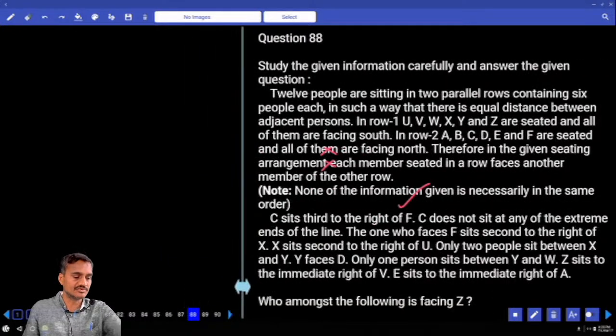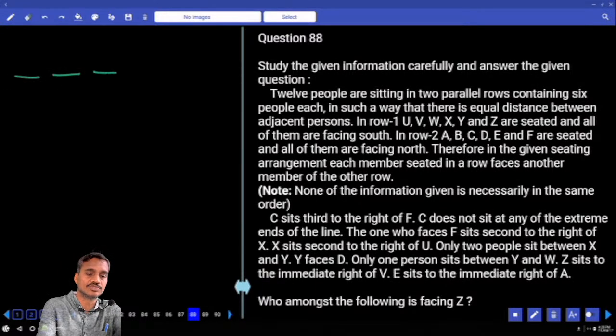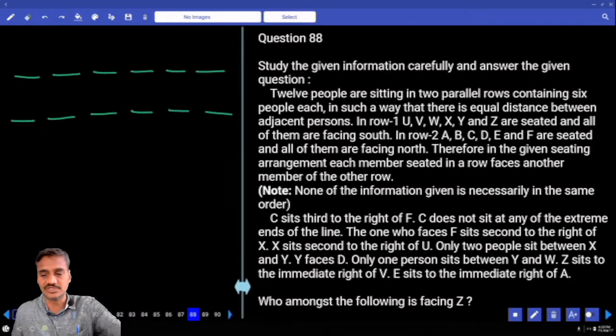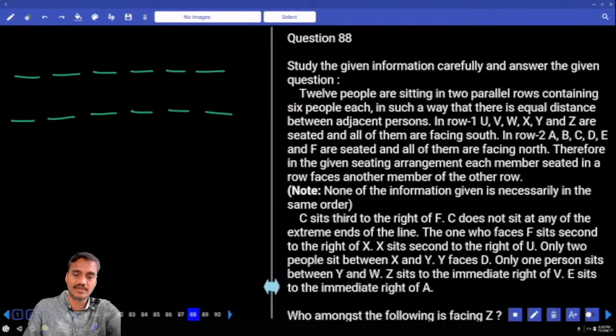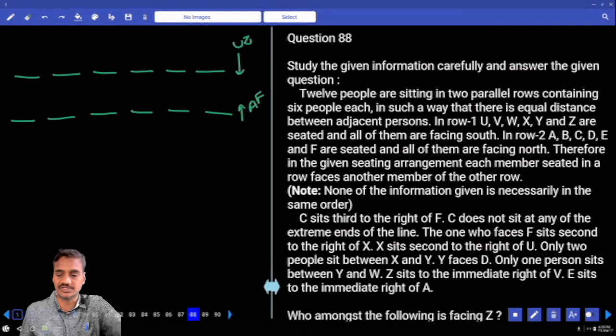Then 88 onwards. Now here 88 onwards, 12 people, 2 parallel rows, no parameter added. First or the second priority? Definitely under the first priority, parallel rows. 1, 2, 3, 4, 5, 6, and here again there are 6 persons. Now tell me who are the persons in the first row? U to Z. And all the persons are facing towards south. And the remaining persons A to F, they are facing towards north. A to F are north and P to U to Z are south.